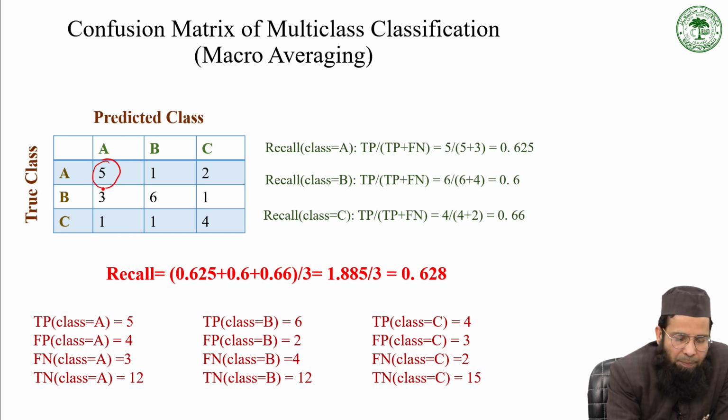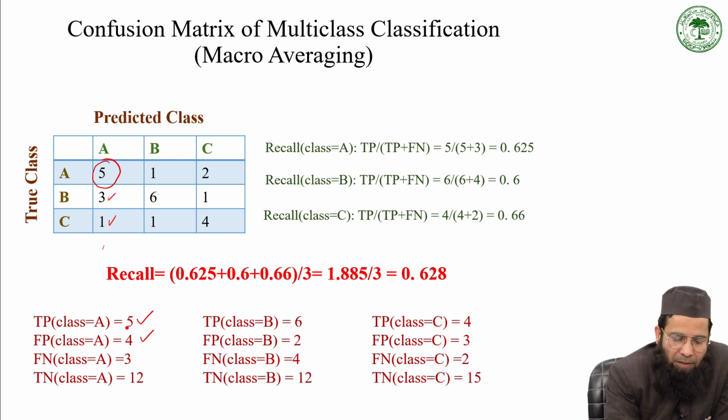The model has predicted these 3 and 1 as class A, but in the actual data set, these were B and C, not A. So this is called falsely predicted positive, false positive. So false positive is 4.